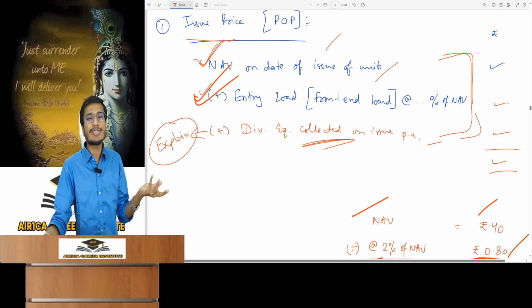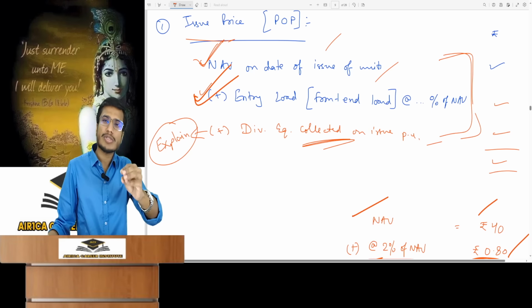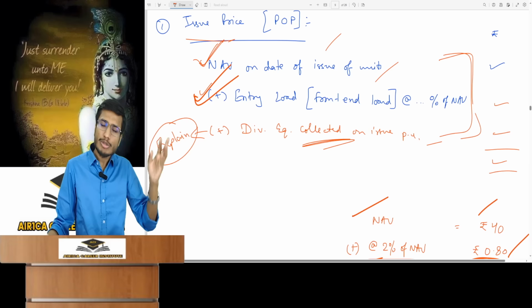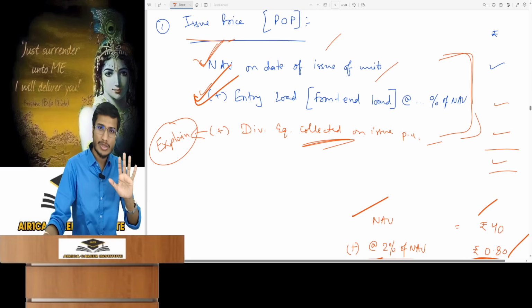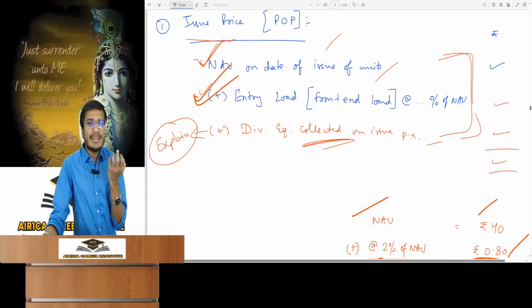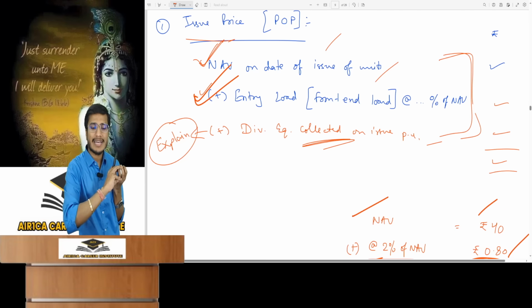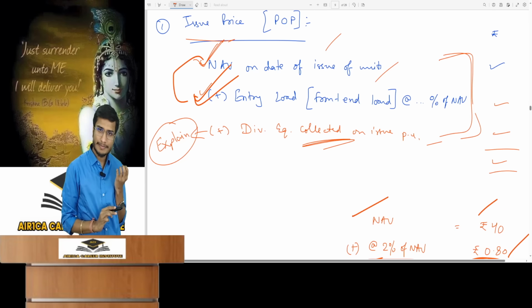So it doesn't happen in practical life, but it will be in 1 or 2 questions of the institute that we do, not in all. It's only in 2 or 3 questions which don't have much relevance. So the concept of issue price and all is not very much useful for you. So the mutual fund is collecting this money. At the same time, it is also collecting an entry load, so the entry load is added to it.